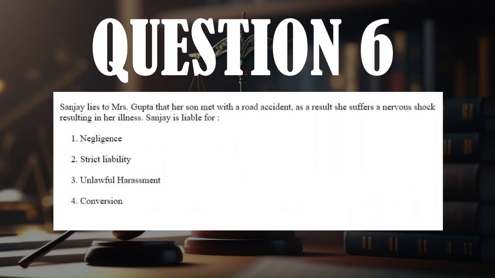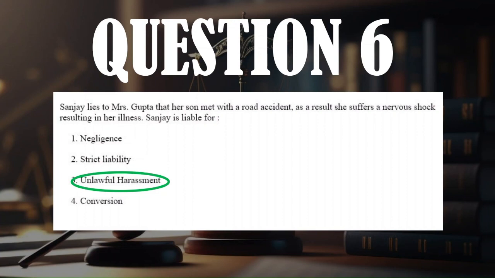Moving on, question number 6. Sanjay lies to Mrs. Gupta that her son met with a road accident. As a result, she suffers a nervous shock resulting in her illness. Sanjay is liable for 1. Negligence, 2. Strict liability, 3. Unlawful harassment, or 4. Conversion. The answer is unlawful harassment.